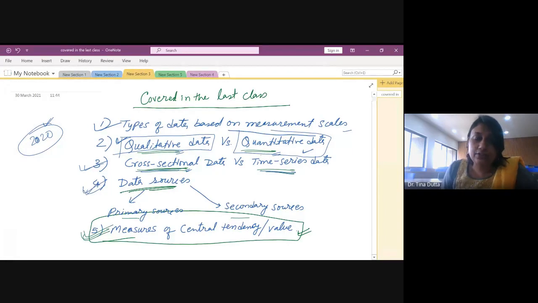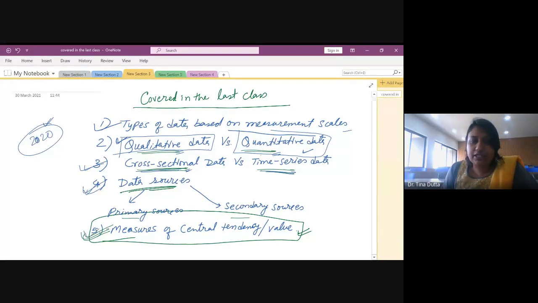We talked about data sources, primary sources and secondary sources. We elaborately discussed that whatever data the researcher is going to collect through field visit is primary data, and whatever data are already published and available for public research or usage is secondary data. So audit reports and all those reports published by companies are secondary data. Some survey results and census are secondary data.